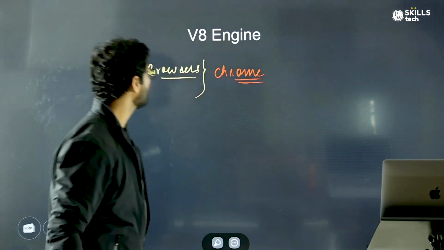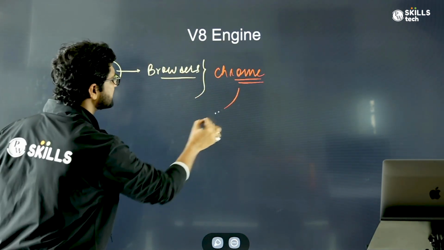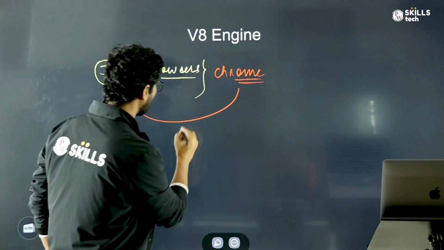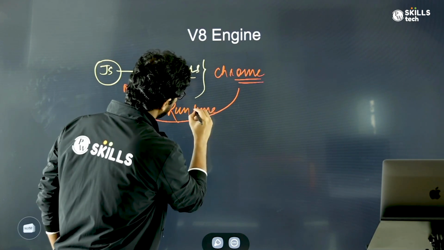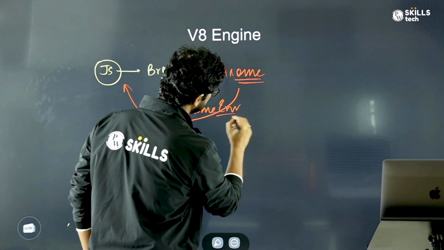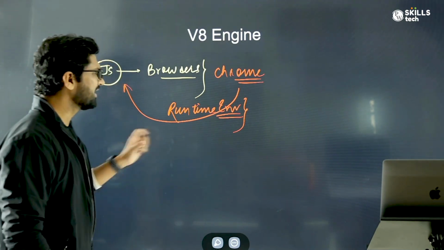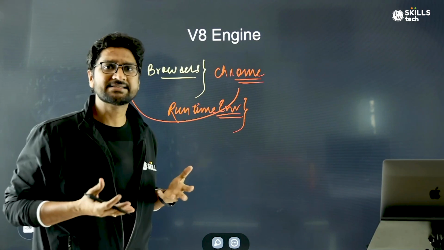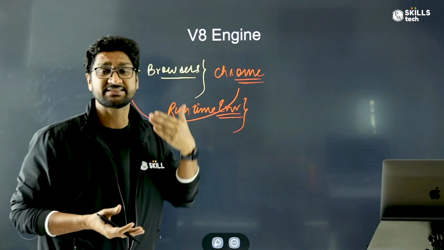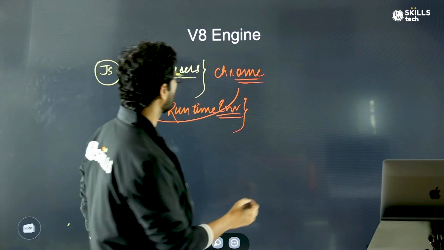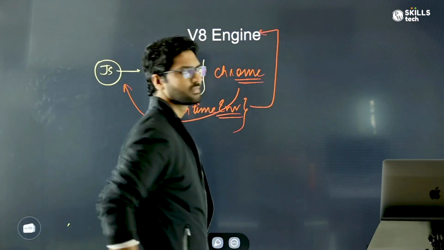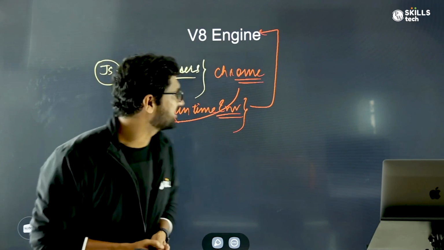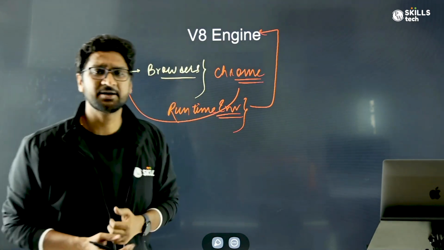Now inside Chrome also, if Chrome has to understand JavaScript, there has to be some kind of runtime environment. The runtime environment which was used inside Chrome so that Chrome can understand how JavaScript will get executed, and so that JS can run over Chrome, was called the V8 engine. V8 engine was something which Chrome as a browser was using initially to render JavaScript in the browsers.